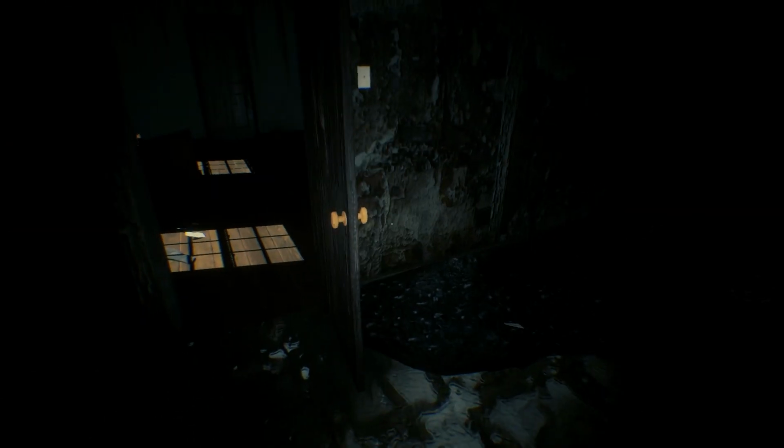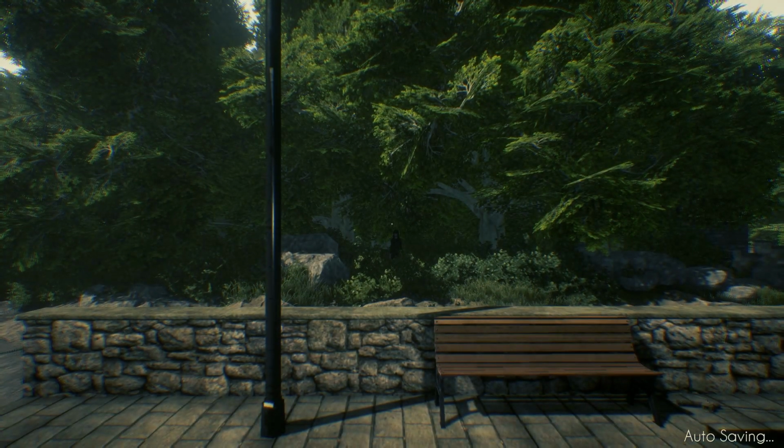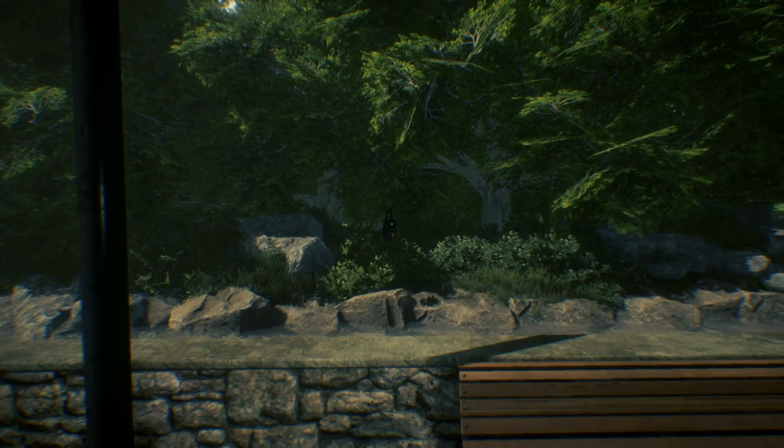There's no key or anything, so I can't get into this room that's jammed from the other side. And I can't get in there. And there's really not much else to go in here.